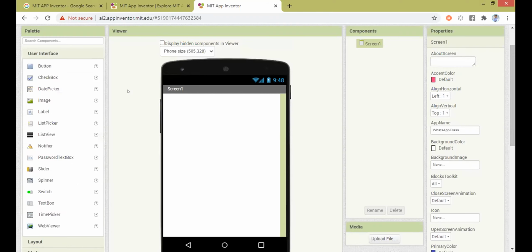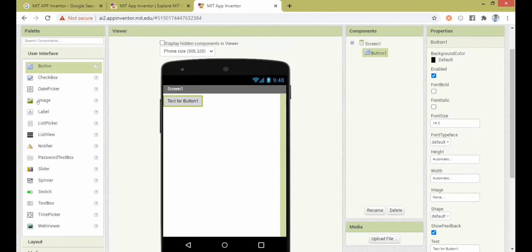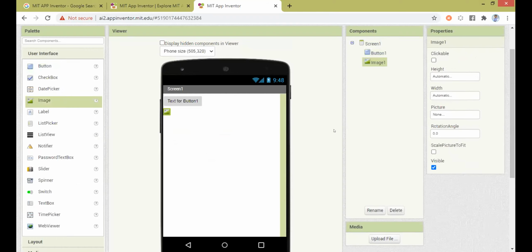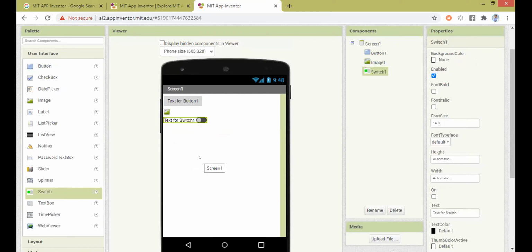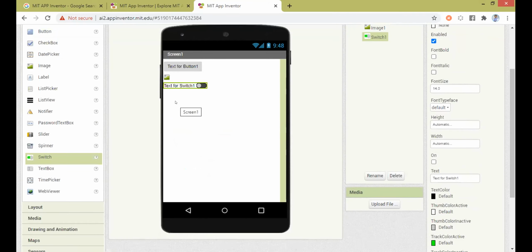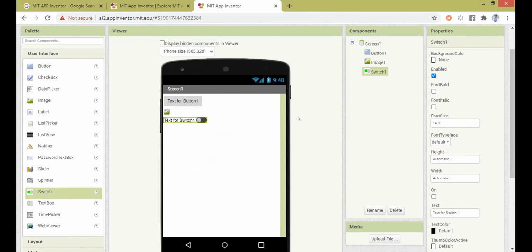For example, let me say I drag a button and put it inside my app, right? Let me say I drag an image and put it inside my app. And let me say I drag a switch and put it inside my app. So this screen viewer area shows how my app will look after I install my app inside the mobile. Fine. So this is about the viewer area.